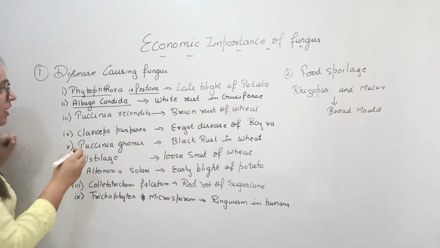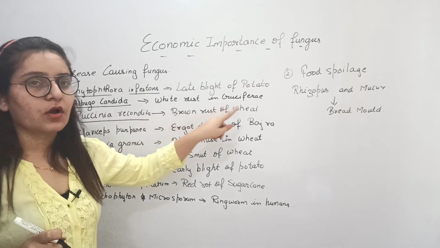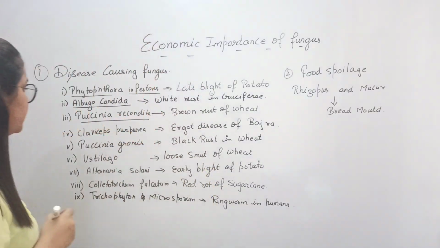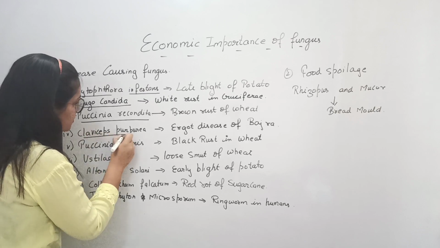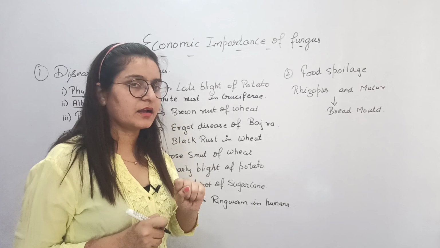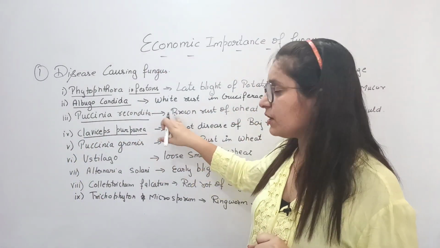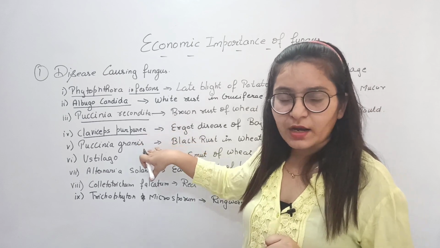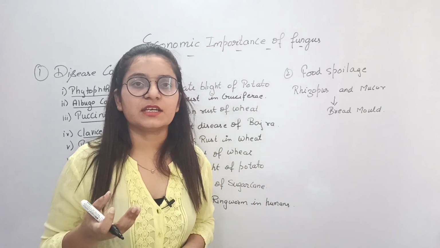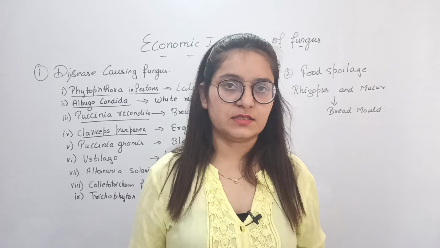And then Puccinia recondita, this is very important. It causes brown rust of wheat. It causes brown color rust on the leaves of wheat. Then Claviceps purpurea causes ergot disease of bajra. But this fungus is also important because the ergot obtained from this fungus is also used for LSD, lysergic acid diethylamide, a type of drug used in various medicines.